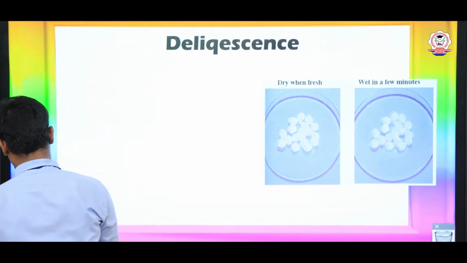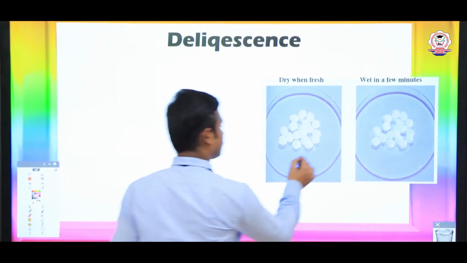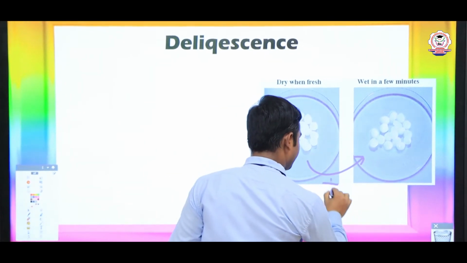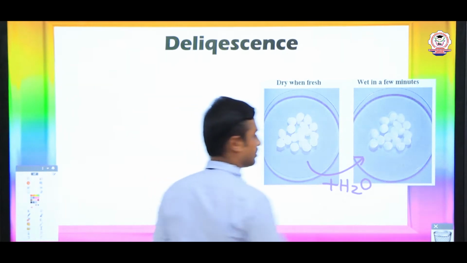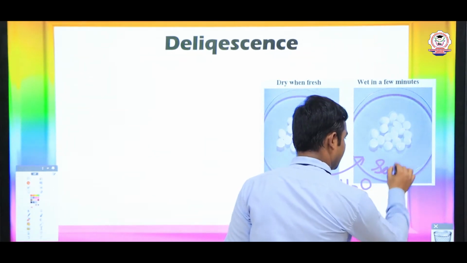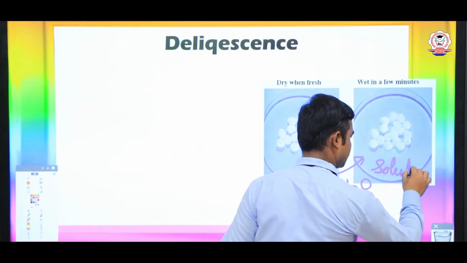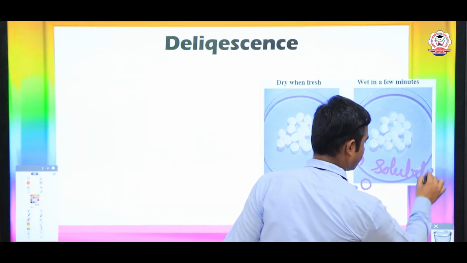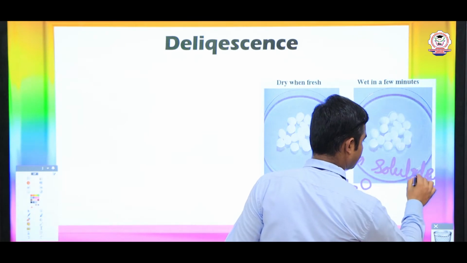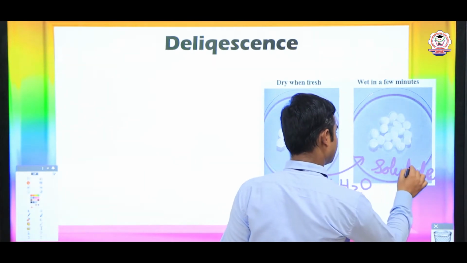When these substances absorb water molecules, they become soluble.